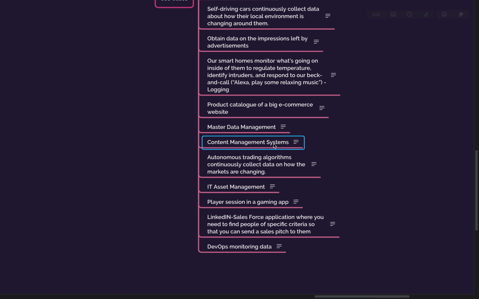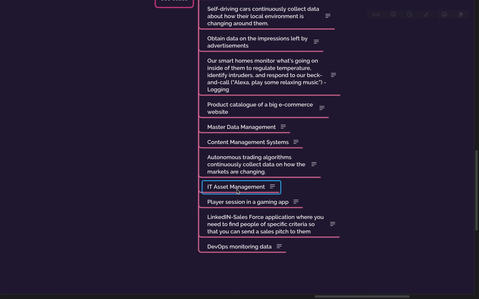Then content management system, so we already talked about it. The document DB is a preferred choice for content management system. Then autonomous trading algorithm continuously collect data on how the markets are changing. So if you want to do something like this, yeah, time series.